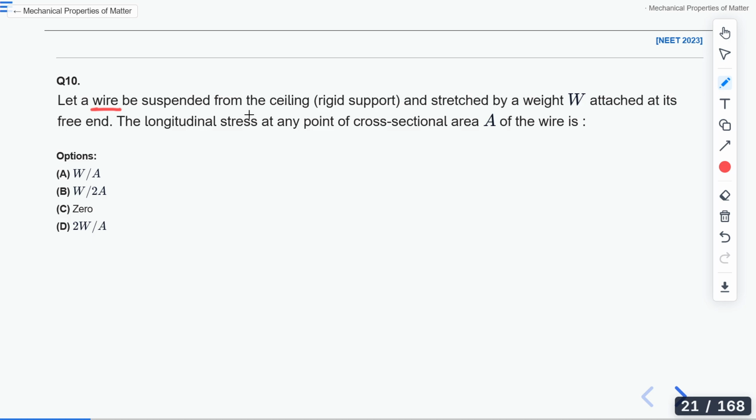We have a wire that is suspended from the ceiling. Let's say this is our ceiling and we are suspending a wire like this. This is a thick wire.